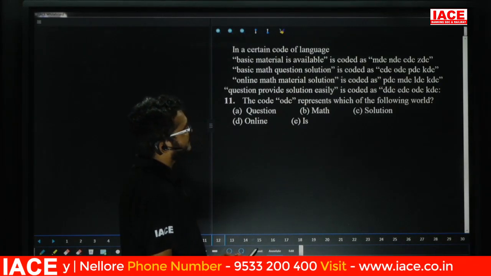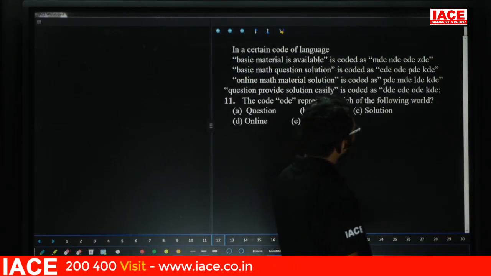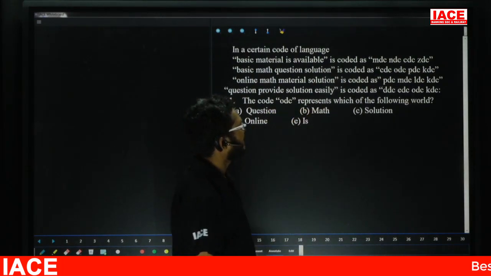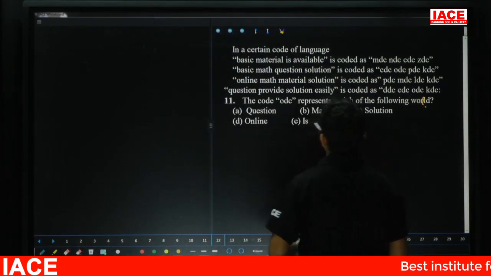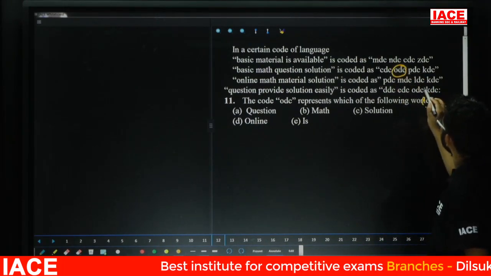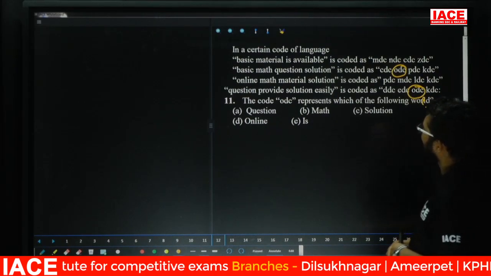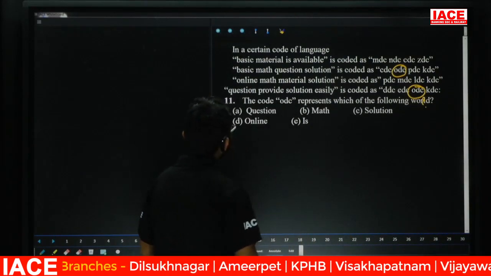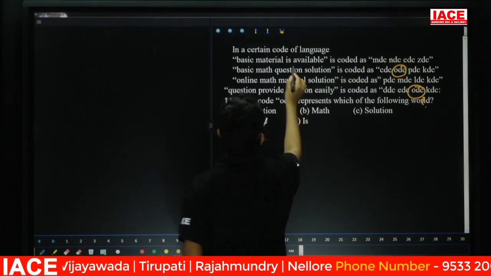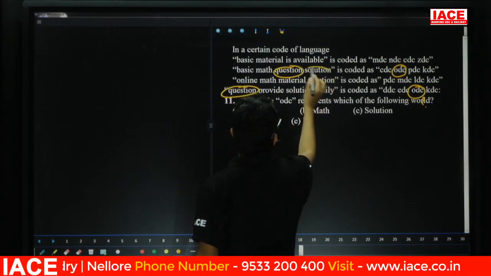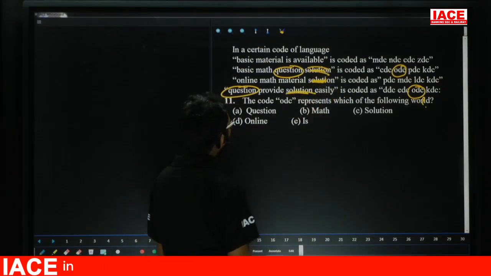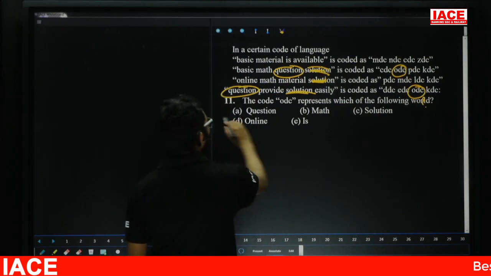Question number 11. The code ODC represents which of the following words? Friends, check here. ODC is present here, and here also we are having ODC. Now the second line and last line. Which is the common word? Basic is not there, math is not there, question. Here we are having question, and next here also we are having question. Here we are having solution, but solution is present in this line also, which means solution has no chance. Then the answer is question. Question number 11 answer is option A.